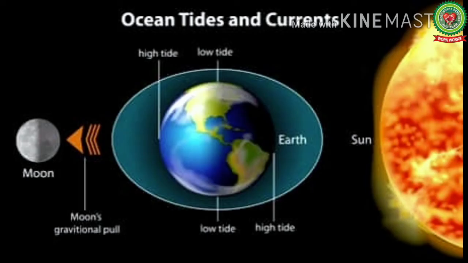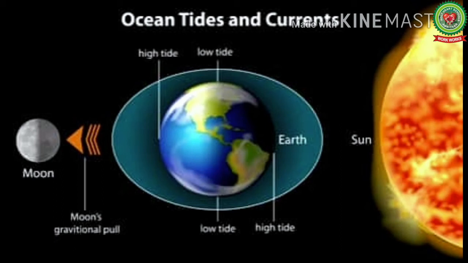Now the next effect of the rotation is the occurrence of tides and ocean currents. Due to the rotation of the earth, the part of the earth which faces the sun and moon has high tide, and this is due to the gravitational pull exerted by the sun and the moon on the earth. We all know that ocean currents move from east to west. This is because of the earth's rotation from west to east.